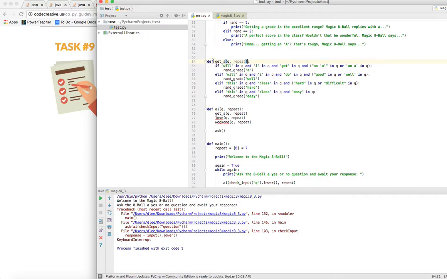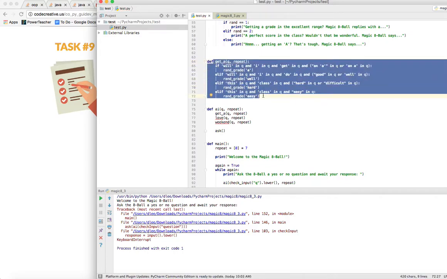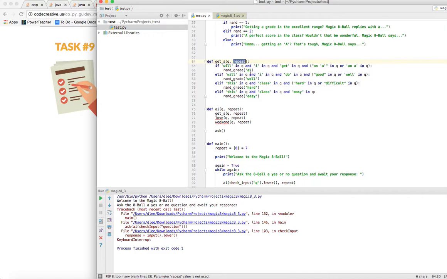And this get A is going to be signified by the first element in the repeat array. So what we're going to do here is run rangrade, and give it the repeat array, and also the index of 0.